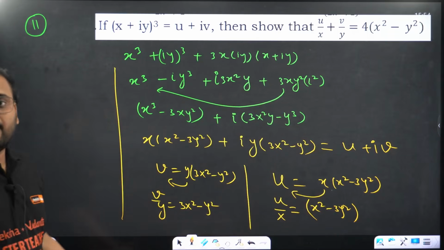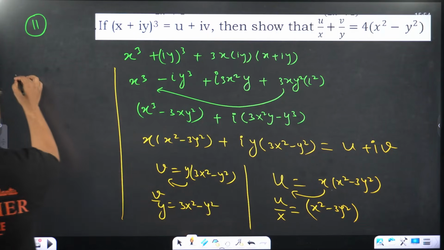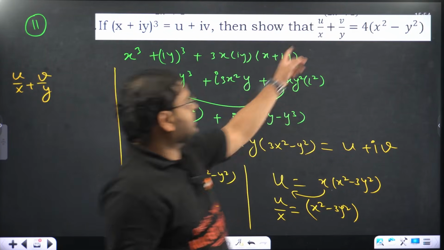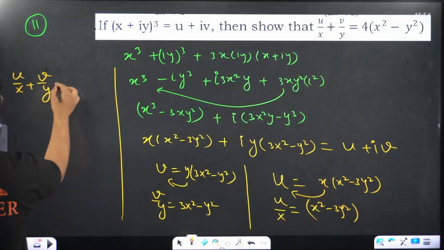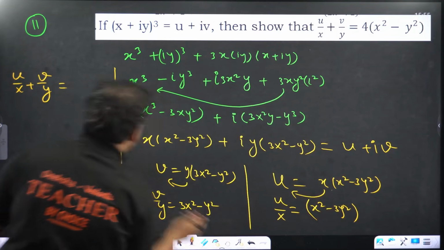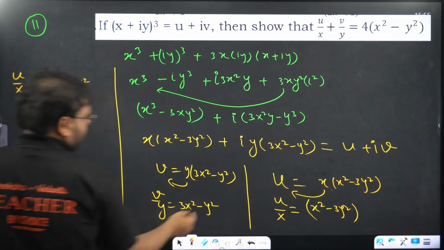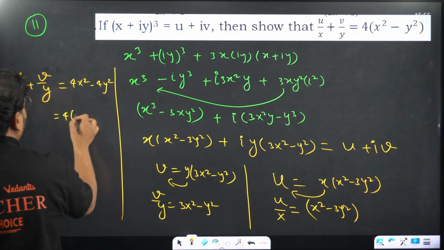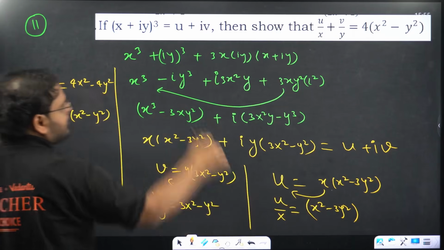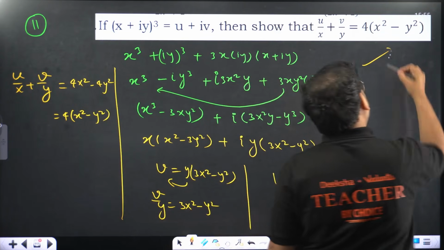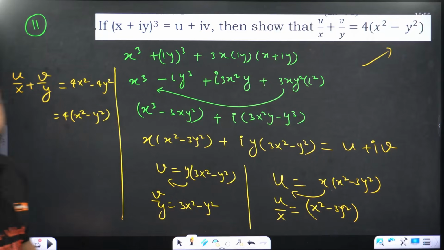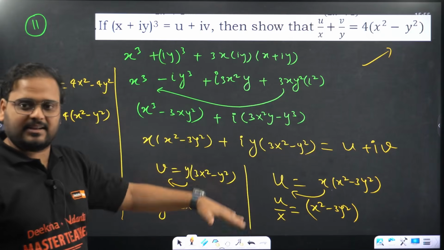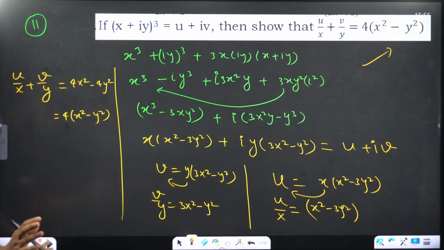Clear? I want to add these, u by x and v by y. What will you get if you add them? 3x square plus x square, that's 4x square, minus y square minus 3y square, so minus 4y square. Take 4 common. Check carefully. And nothing else is there, just simple expansion. If you do that right, rest everything is steps. Calculation is there, nothing else.